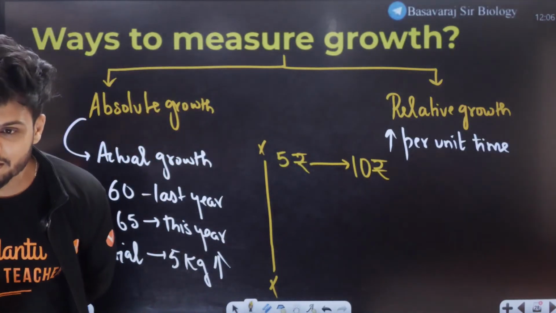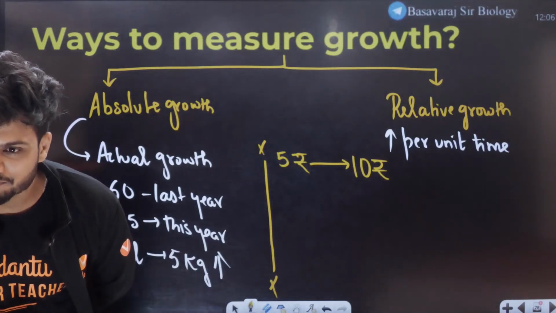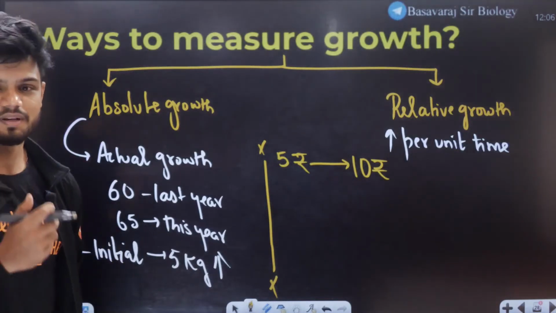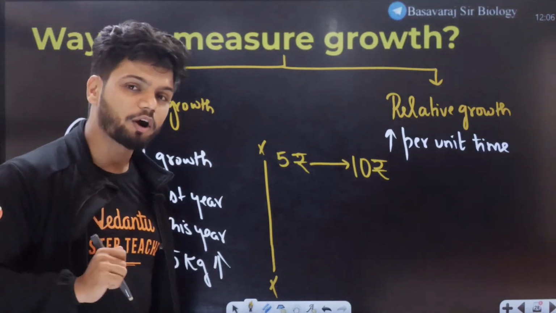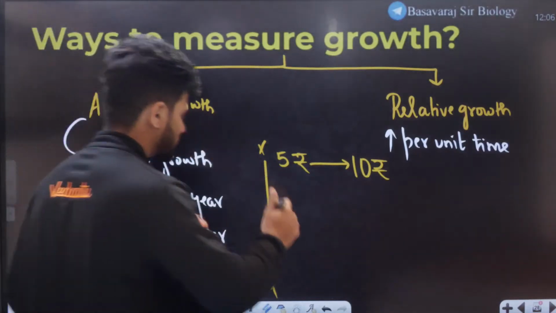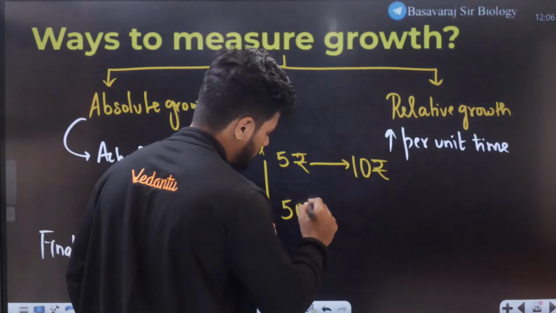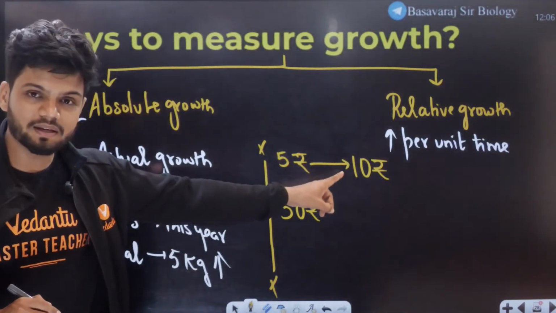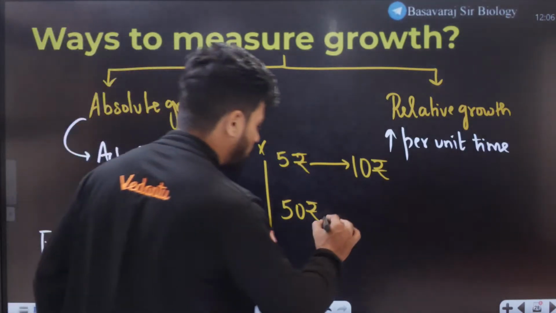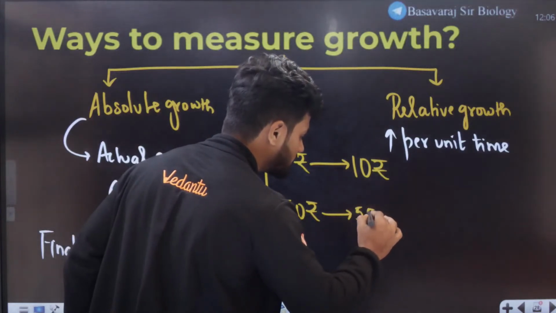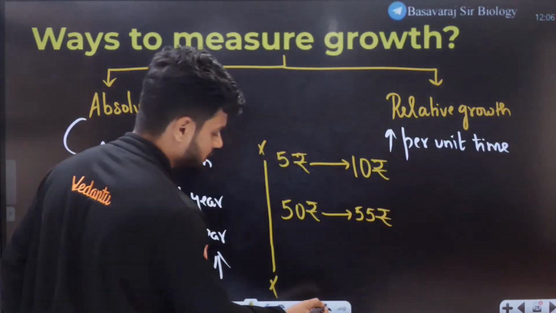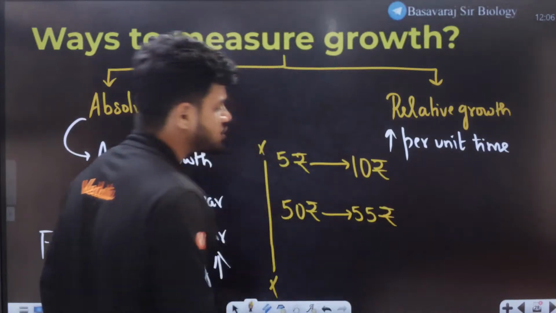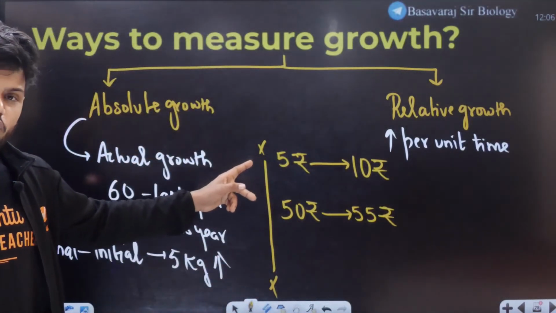Okay. Now let's take one more example. Let's take Christina, for example. Christina's pocket money, let's say, is around 50 rupees. Here also, let's say the pocket money increased to 55 rupees. Very simple. Now, students, quickly tell me in the chat, in both of these cases, how much has the amount of money increased?